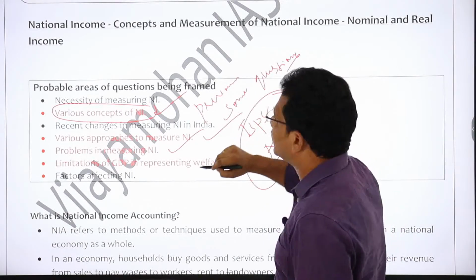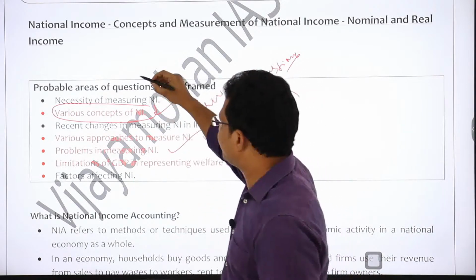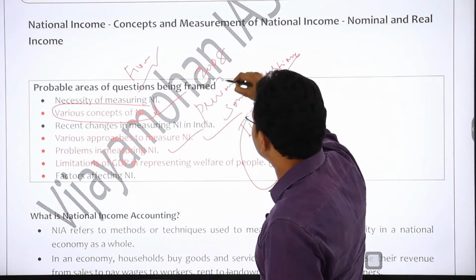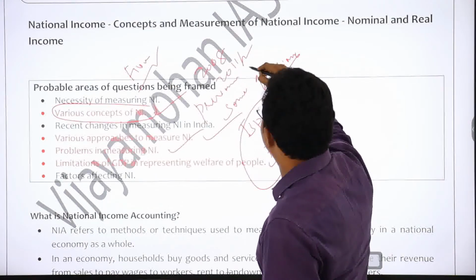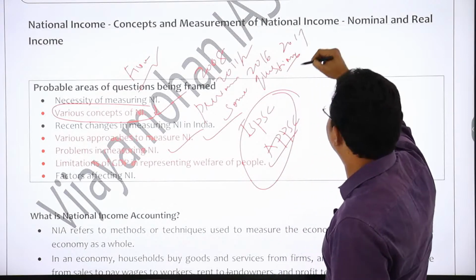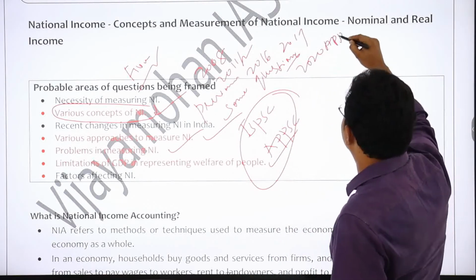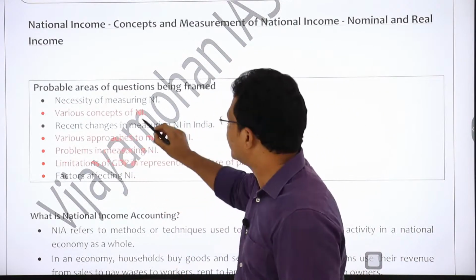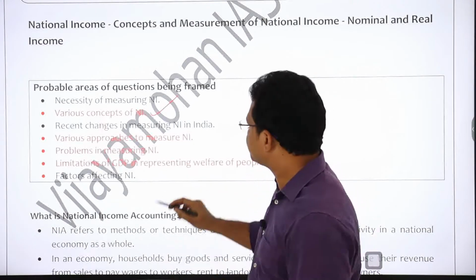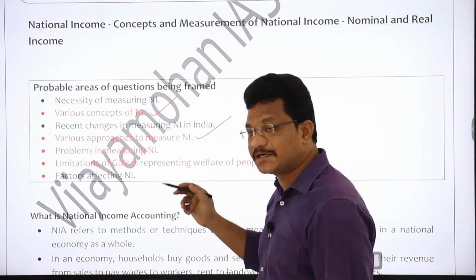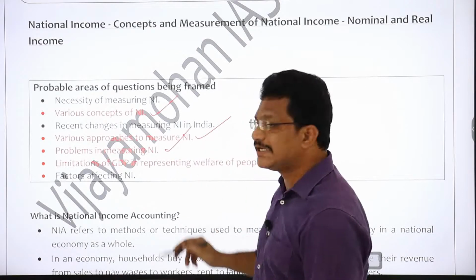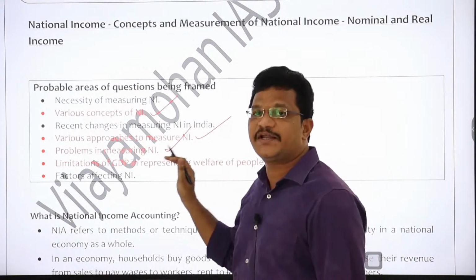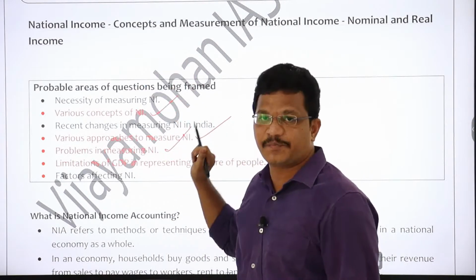If you observe the last 5 papers or last 5 exams of TSPSC and APPSC, like 2008, 2011 or 12, 2016 and 2017 and 2020 of APPSC, you can find that questions have been asked on various concepts of national income, various approaches to measure national income, problems in measuring national income, and the limitations of GDP in representing the welfare of the people. These are the areas where they have stressed questions as far as this topic is concerned.